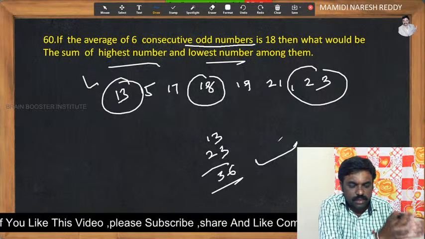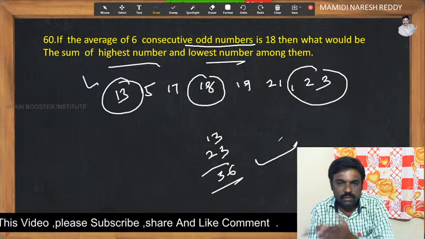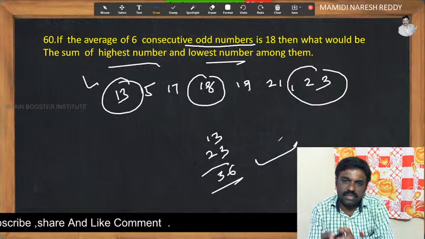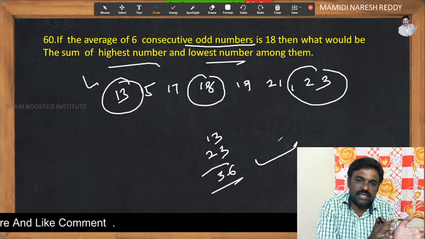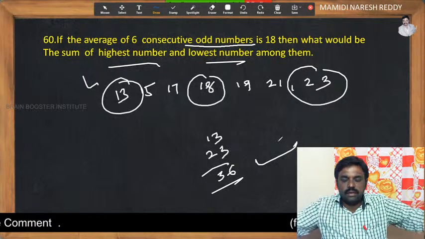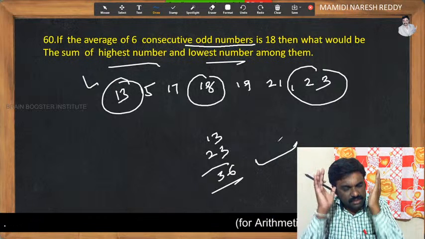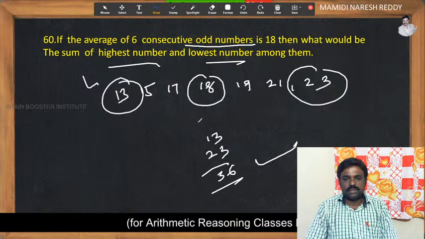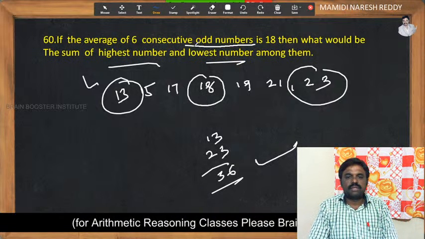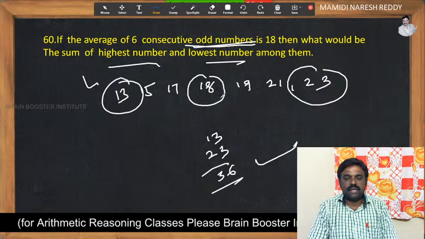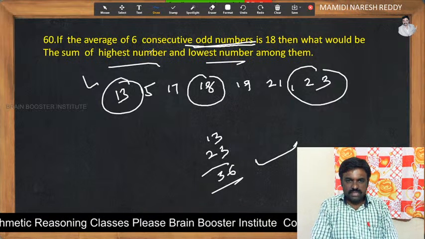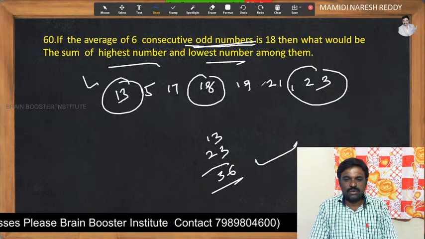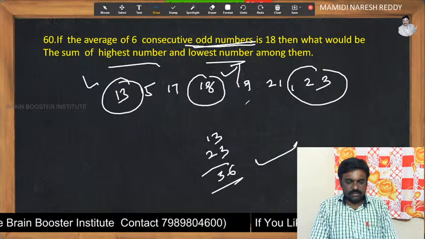The average should be the middlemost value compulsorily, whether it is an even number or odd number, whether it is the opposite type of sequence or not. In this case, for example, 18, though it is a sequence of odd numbers, we have taken 18 as the middlemost value. These 6 numbers mean there must be 3 numbers on one side and 3 numbers on the other side. So 18 should be the answer.